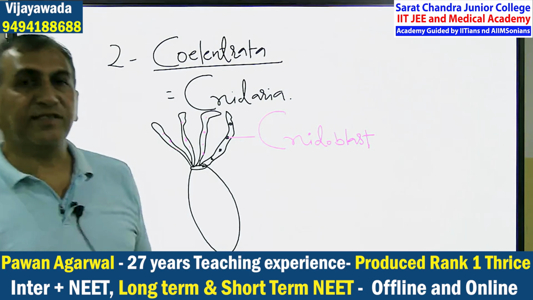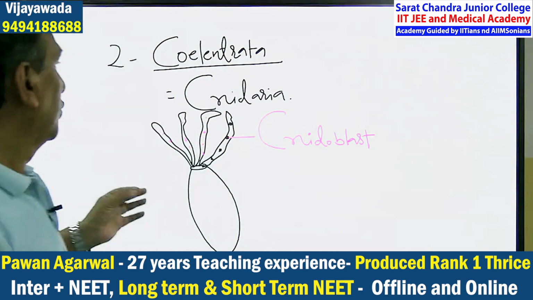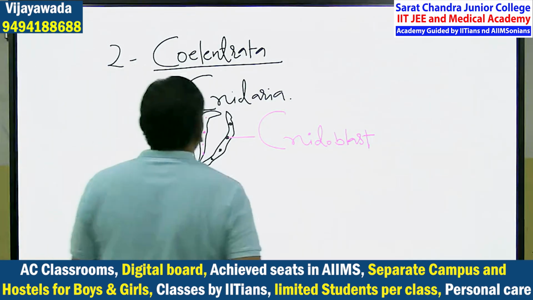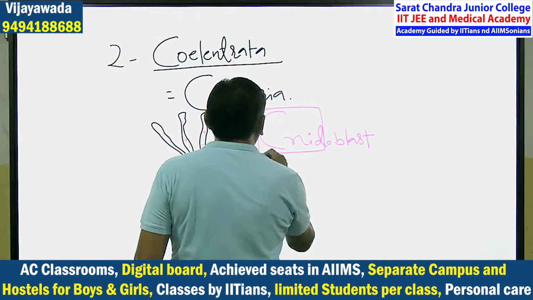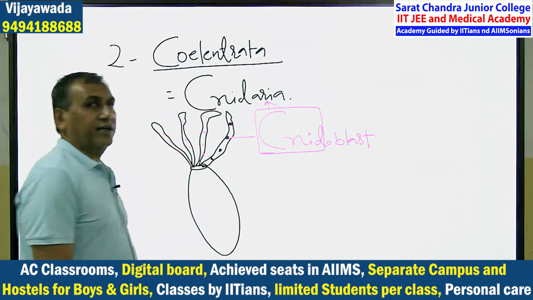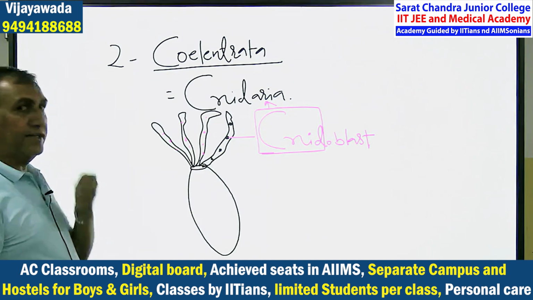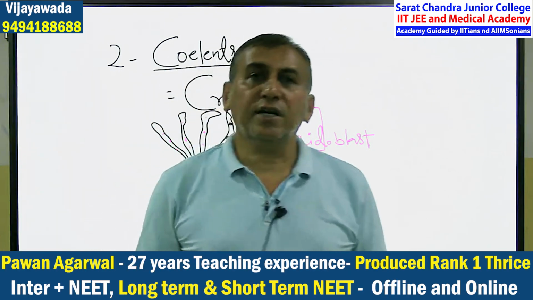They are present on the tentacles and on the body surface also. Cnido is where the phylum name Cnidaria comes from. Those who have cnidoblast are included in the Cnidaria. So Coelenterata is also known as the Cnidaria.